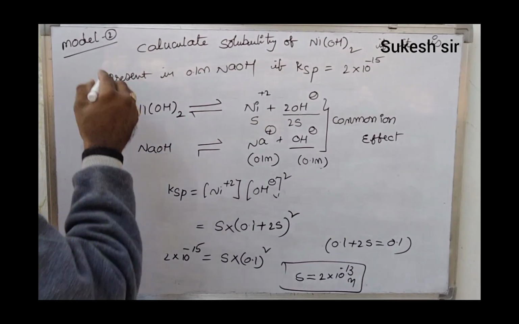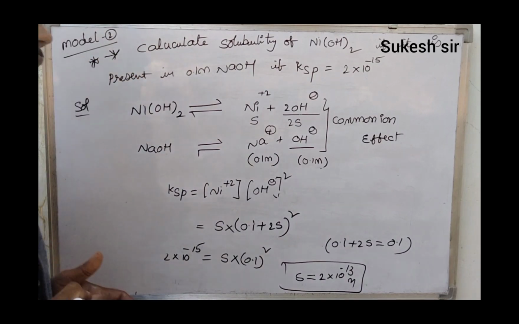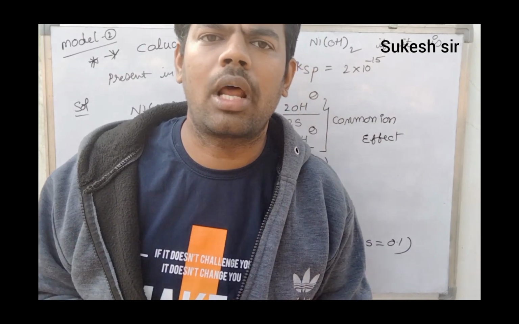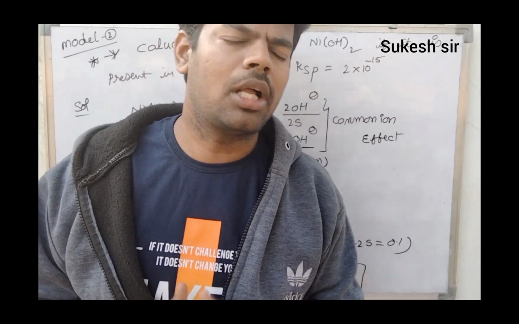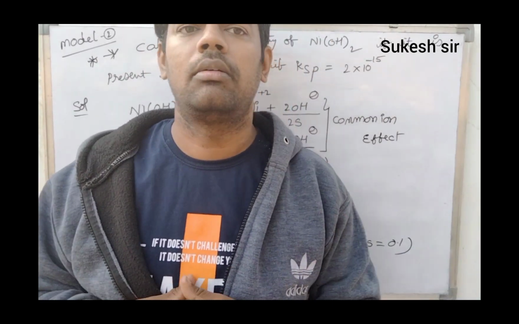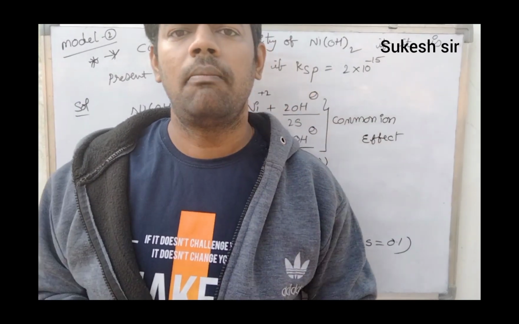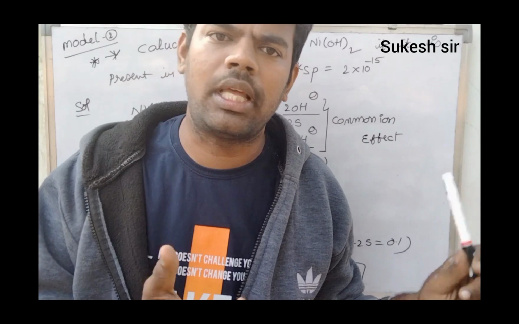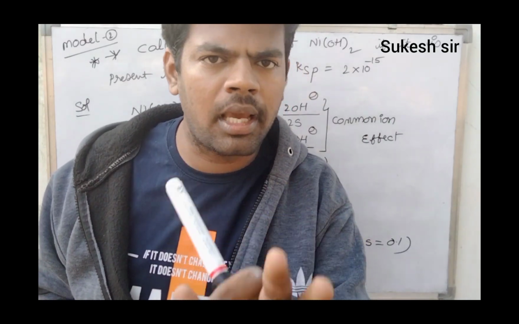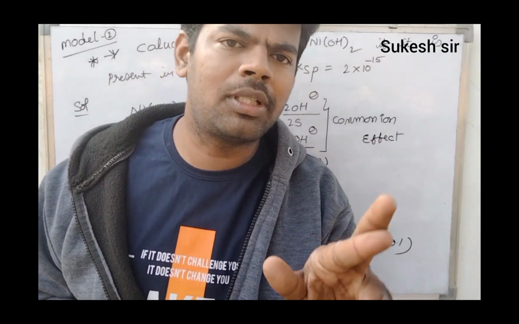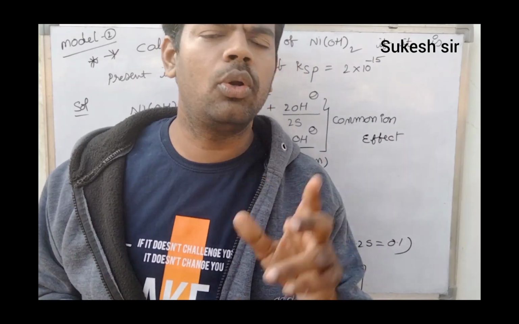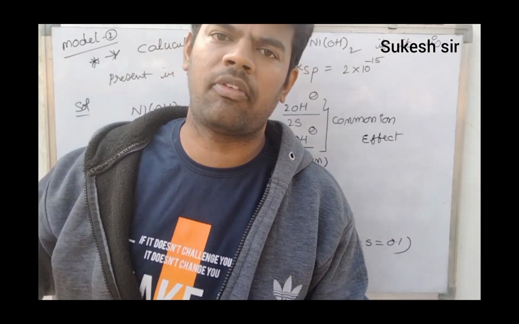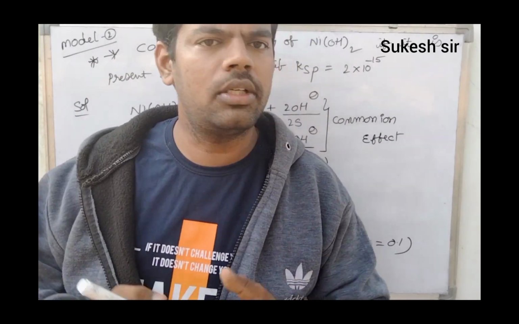This is one of the important models, friends. In addition to that, one salt they will give, and they will ask for the solubility or the solubility product. Concentrate more on this. One more important tip: before reading solubility product, you must also concentrate on common ion effect. Why? Because both are interrelated with each other. If you know the common ion effect, then you will easily succeed in completing this type of model also. Okay, right? Thank you very much.